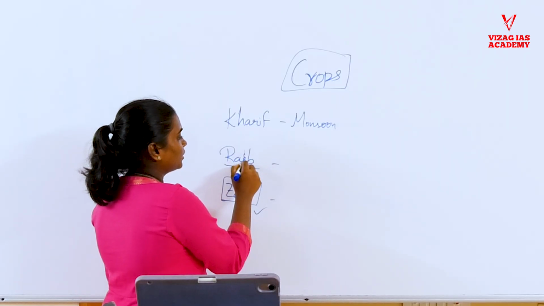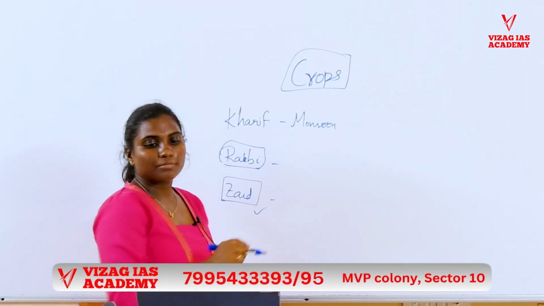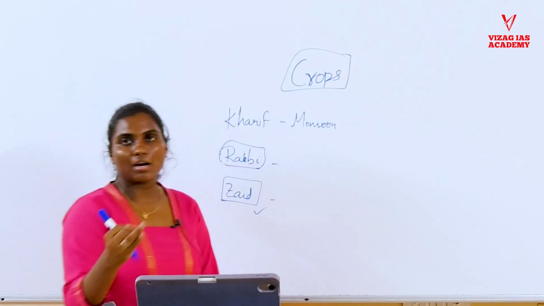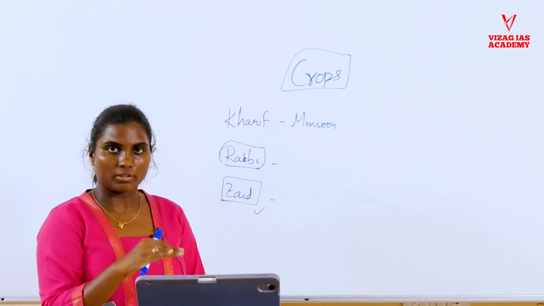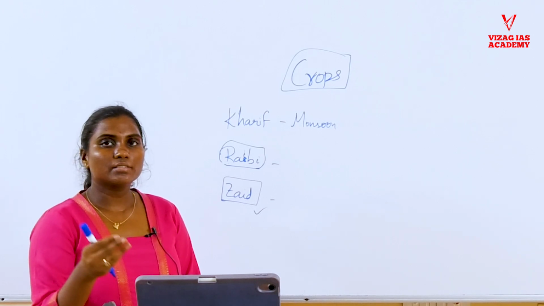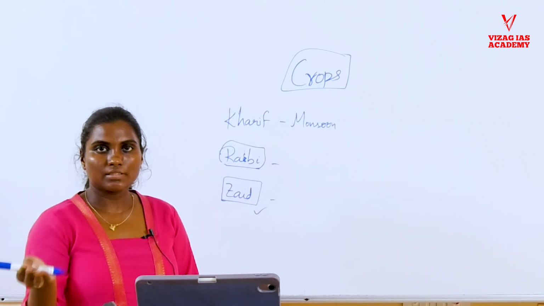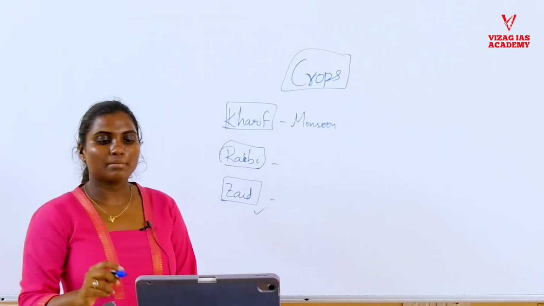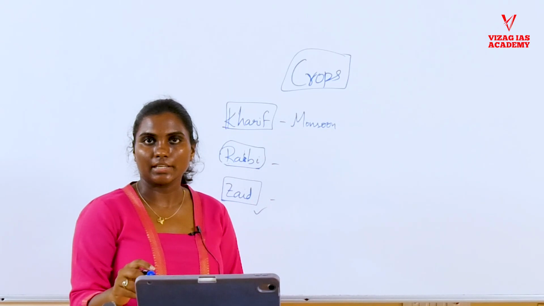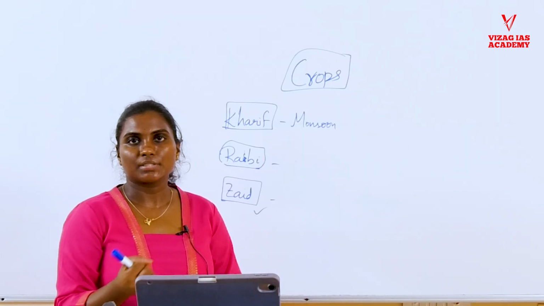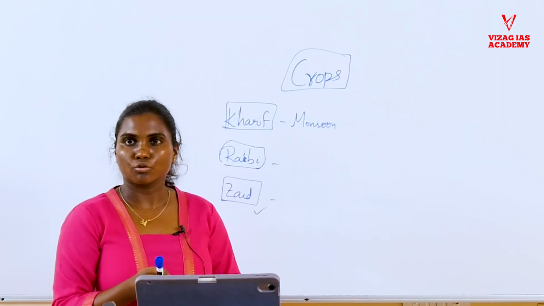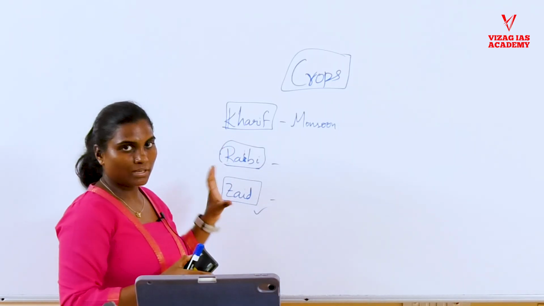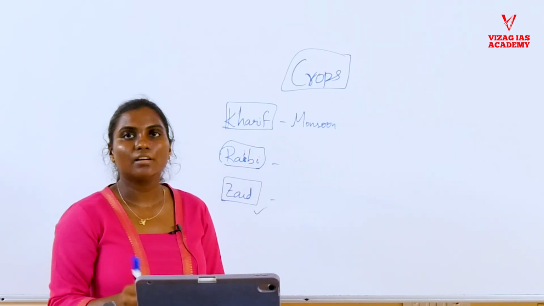And coming to the Rabi crops, Rabi which means winter season, especially wheat, barley and mustard will grow in the northern regions. Similar to this, groundnuts and maize will grow in the southern zones. Kharif is the major important cropping season of India, which consists of different crops like rice, cotton, bajra, jowar. The rest of the crops which we didn't discuss in Rabi and Zaid will come under the Kharif season.